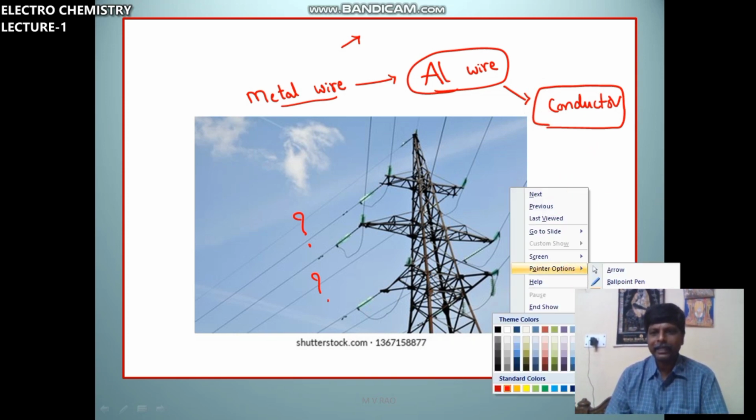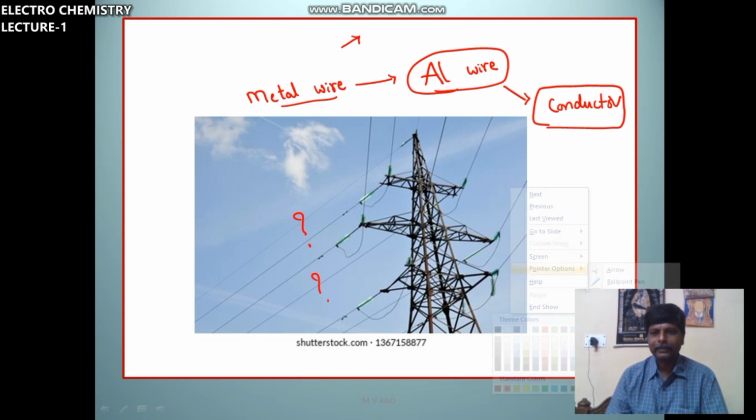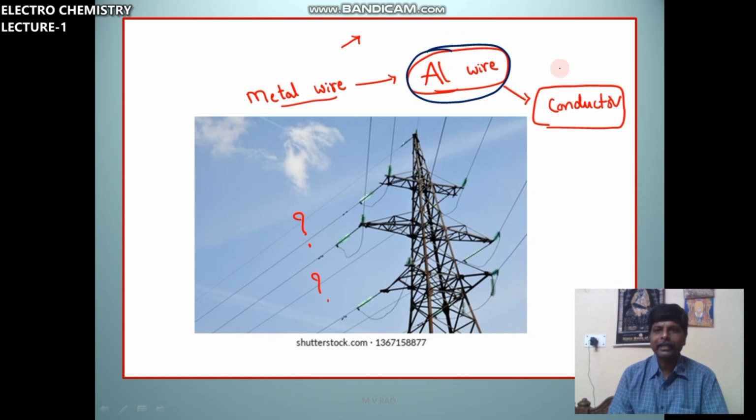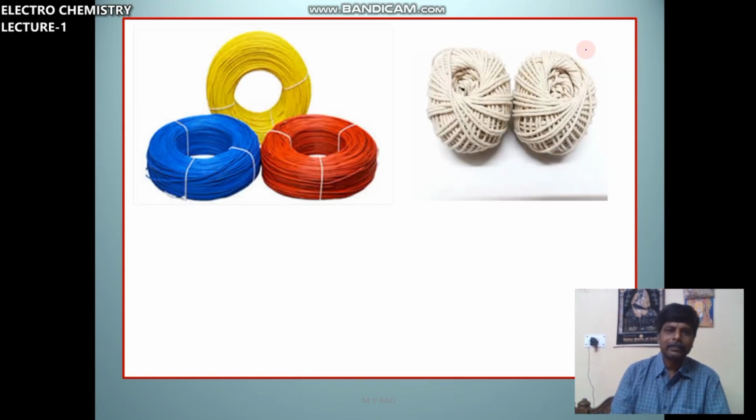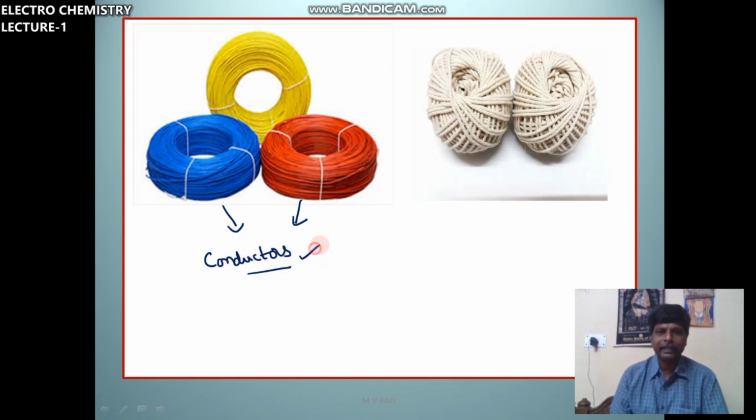What is meant by conductor? So aluminum metal, here aluminum wire is a conductor. So you see here, these are wires, some cables, electrical wires. These are also good conductors. Inside, copper metal will be there.